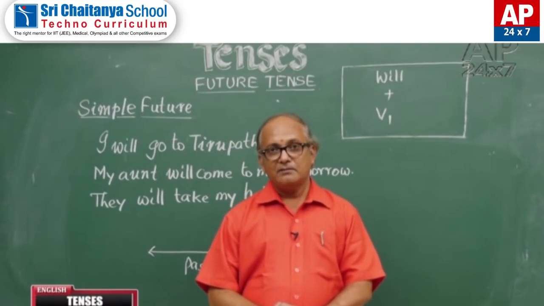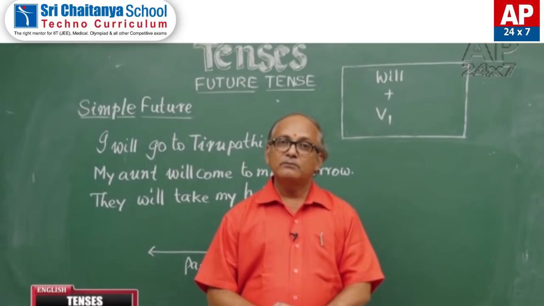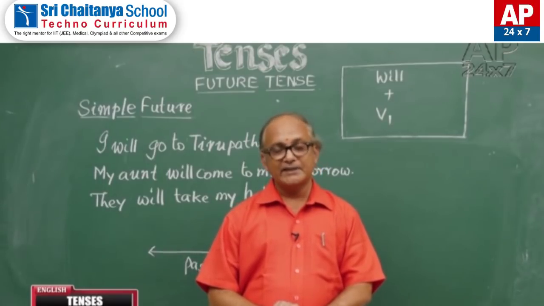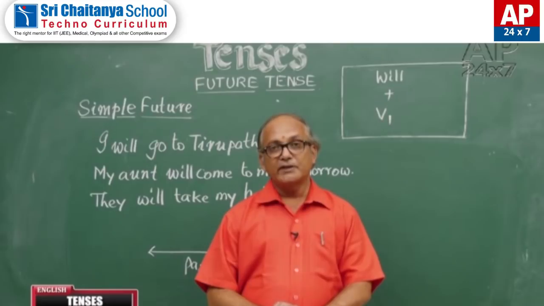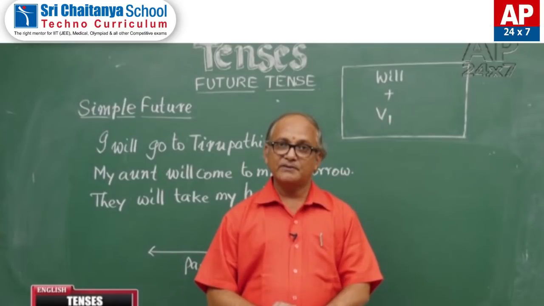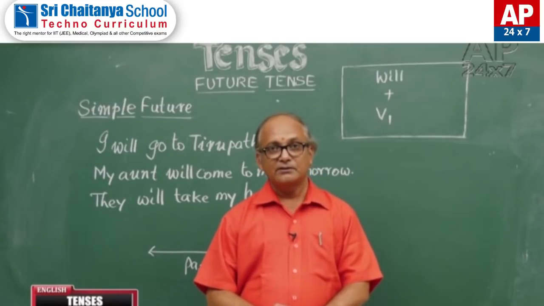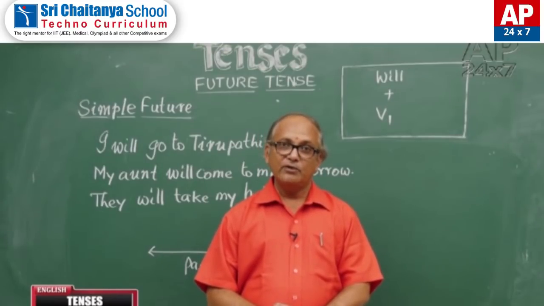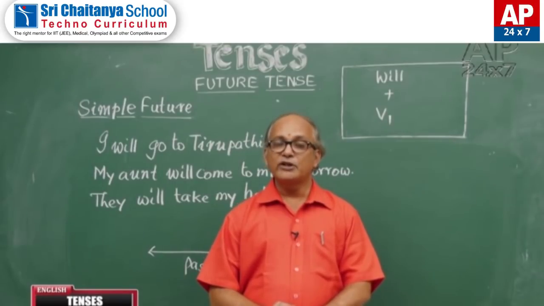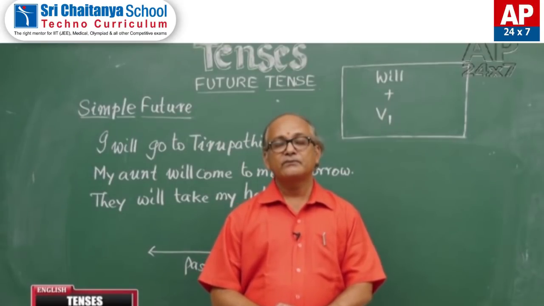Just like present tense and past tense, future tense is also divided into four kinds: simple, continuous, perfect and perfect continuous. Simple future, future continuous, future perfect and future perfect continuous tense.